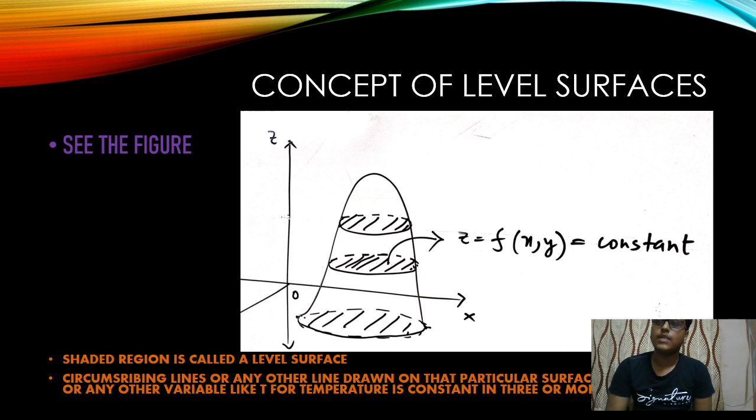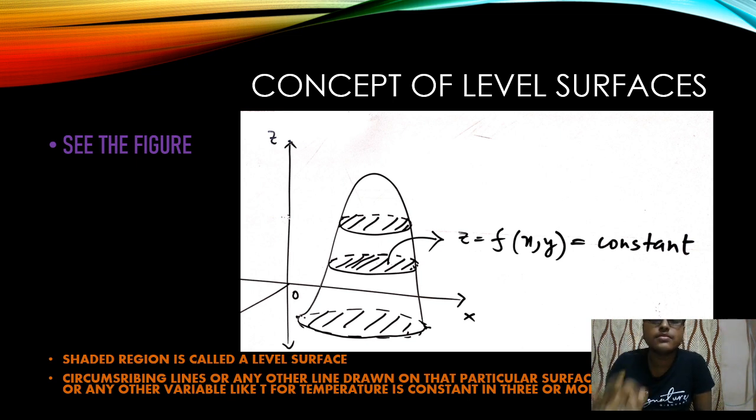Suppose I draw the equipotential surface. It's also a level surface, right? It's also a level surface. But the equipotential surface in 3 dimensions need not be at the same position. Means in the same altitude, it can be at the 0 level, it can be at the highest level at a radius r position. You can think of the sphere of radius r. Does the sphere of radius r have all its points at the same height z? No, obviously not.